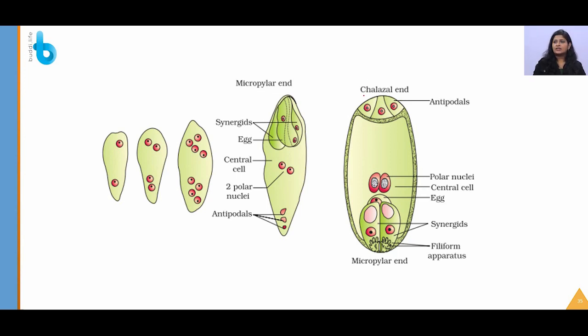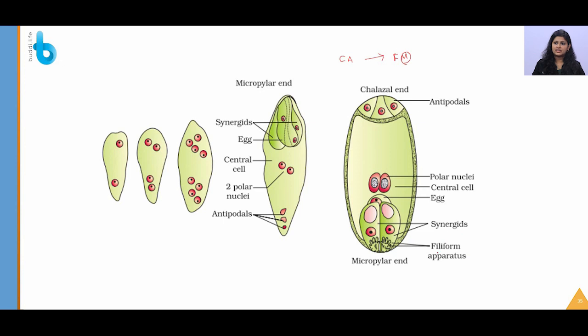You can see that at the chalazal end there will be 3 antipodals. You can easily remember this: a chartered accountant is going to an FM station. The chalazal end will contain 3 nuclei and 3 cells, which are called antipodals, and the micropylar end, which I have marked M here, will contain the filiform apparatus.